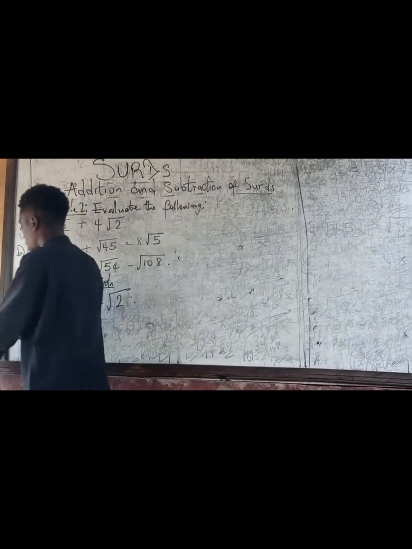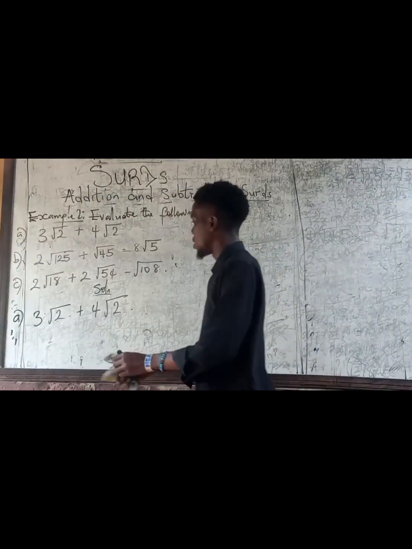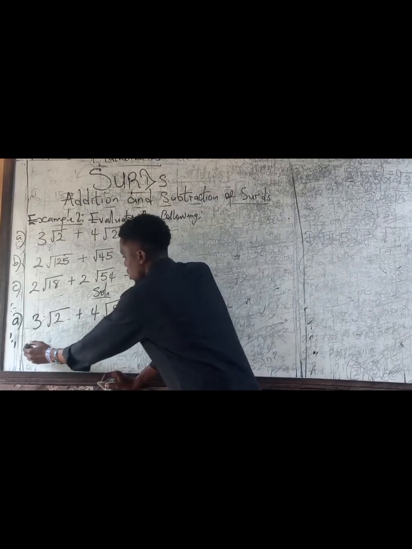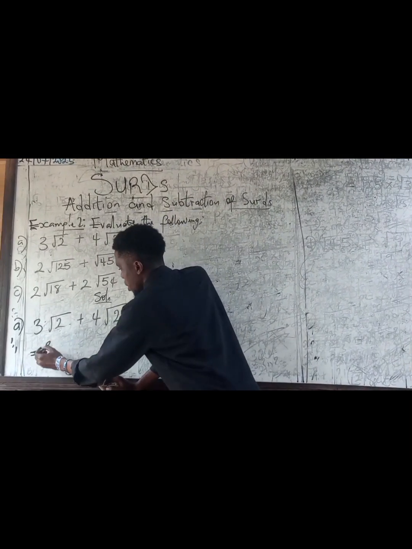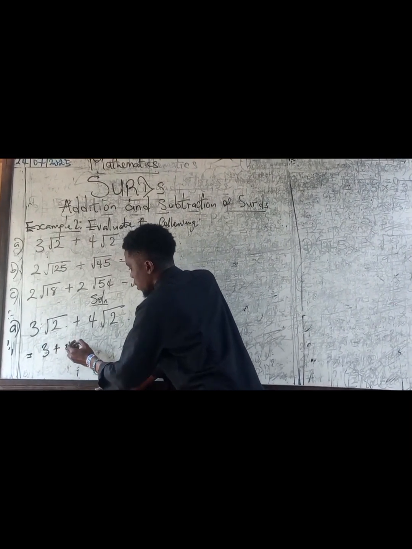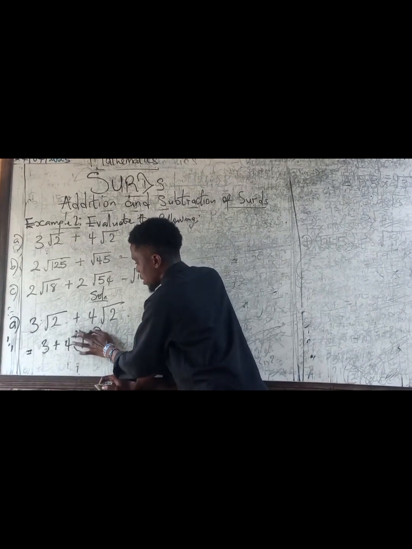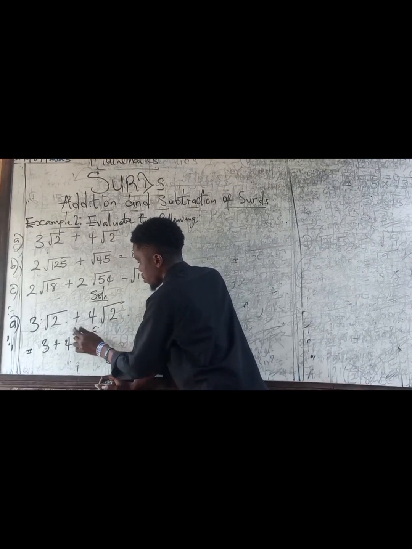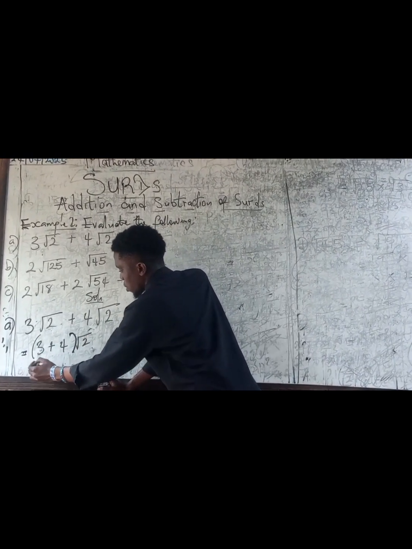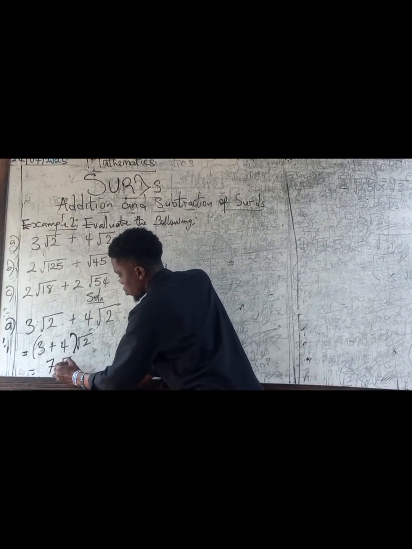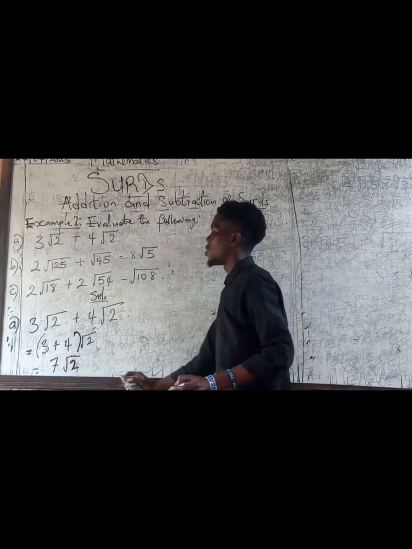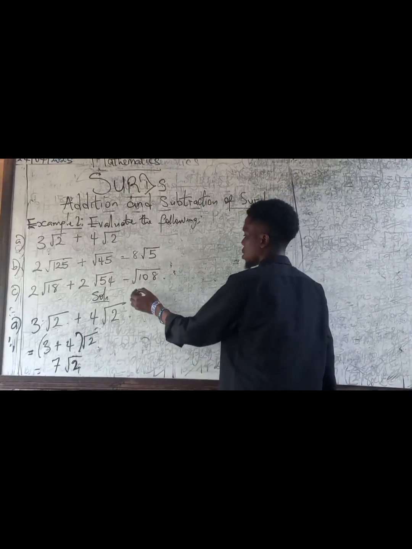So let's quickly take this. This simply means I'm going to have 3 plus 4, then in brackets, root 2. Or I can decide to put it this way, whichever. So 3 plus 4, that's 7. This is 7 root 2. Alright, let's take the second question.